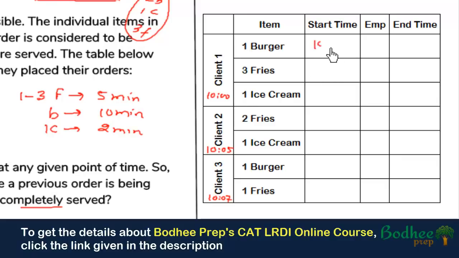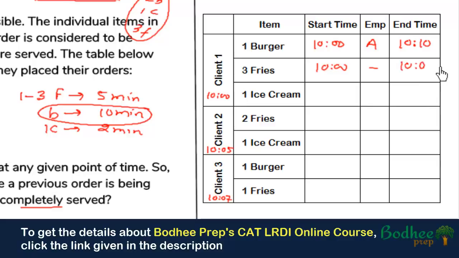So the preparation can start at 10, and suppose A started the preparation and it will take 10 minutes because the burger takes 10 minutes for the preparation. So the burger will get completed at 10:10, right? Now three fries, since fries can automatically be prepared, so it can be started at 10 only, and anybody can prepare it. And the time at which the fries will be completely prepared will be 10:05 because it will take 5 minutes.